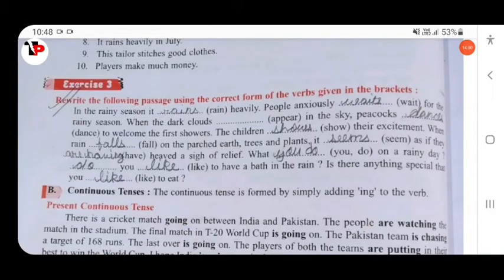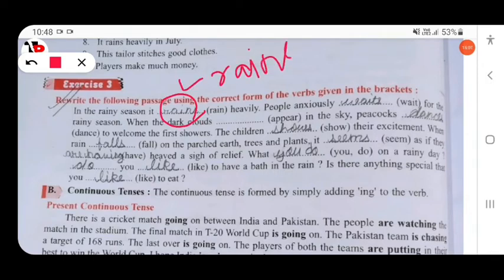So in the rainy season it rains. Okay, it is the general truth. In the rainy season it rains. So here, rains will be correct. Rains, simple present. Heavily, people anxiously wait, not waits. Okay, wait